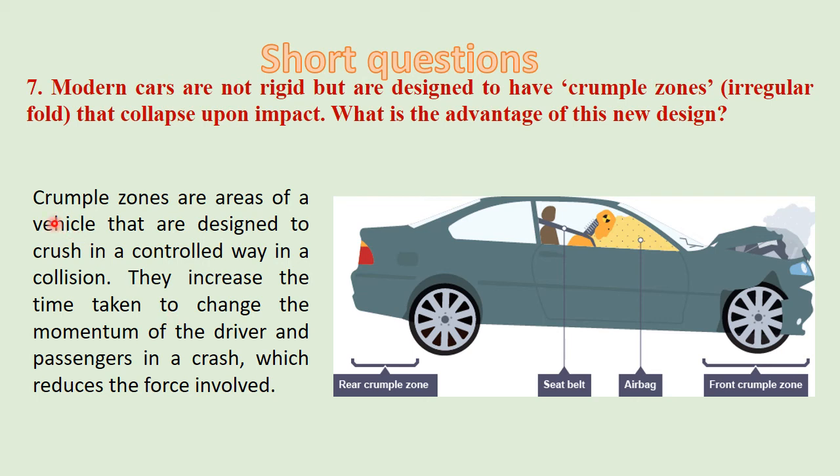As we know, the rate of change of linear momentum is equal to force. So when the time taken to change the linear momentum is greater, the force will automatically be reduced, because force is equal to delta P, the change in momentum, divided by T, and there is an inverse relation between T and force. Due to less time, force will be increased, so to increase the time we use these crumple zones, which increase the time, and so the force will be decreased.